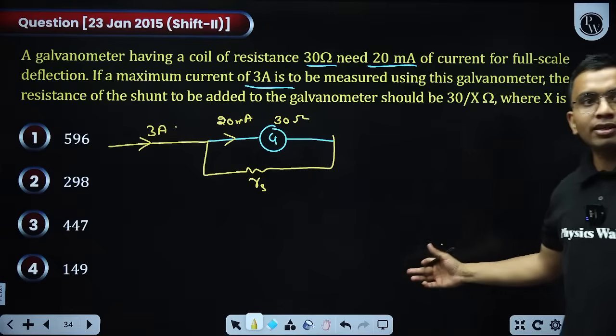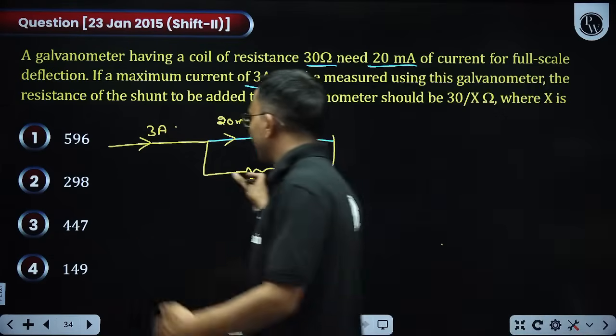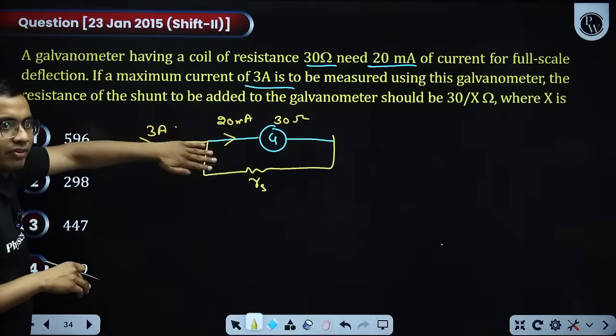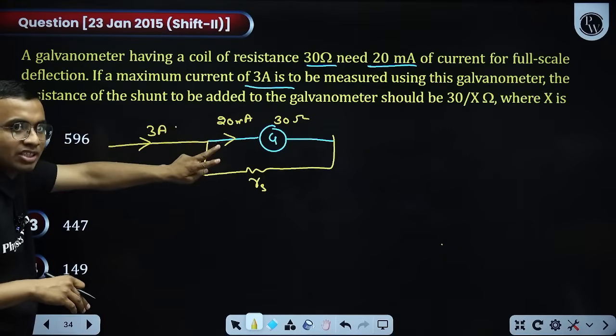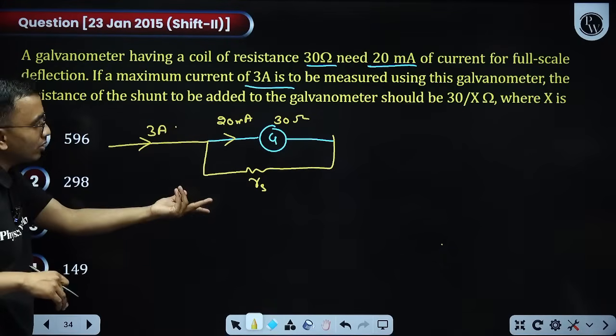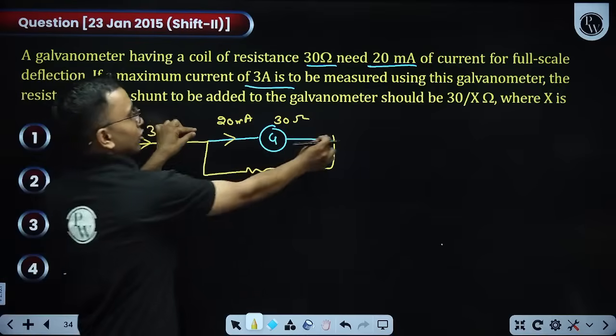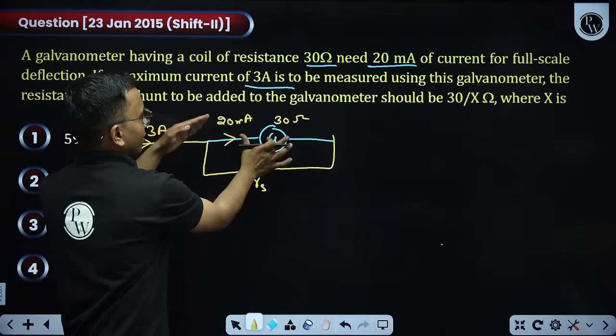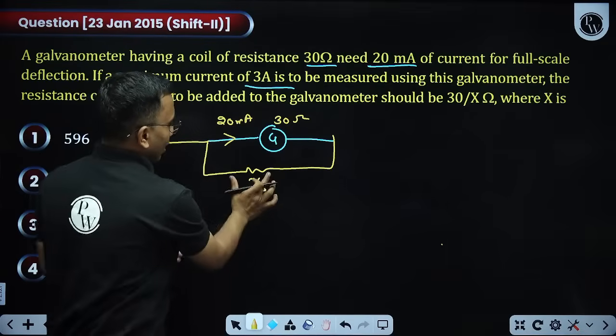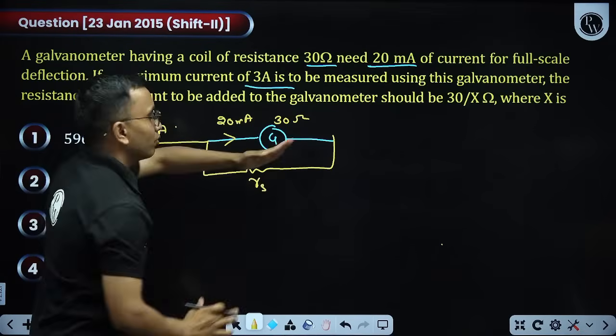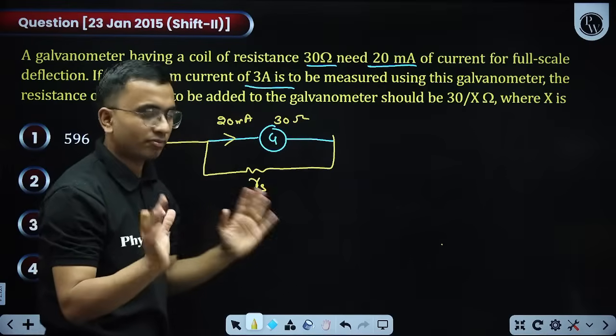Now here we can say that the current will divide itself in the opposite ratio of the resistance. If you understand that funda, that way you can do, or you can write that the potential across both the resistors is equal. This resistance into this current is equal to this resistance into this current. That way also you can solve. Anyway you can solve.